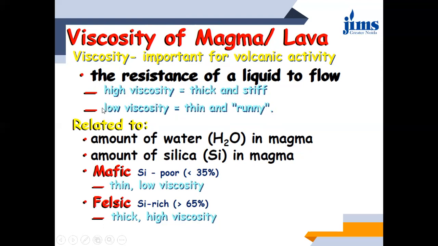Because अगर viscosity कम होगी तो वही magma या वही lava जो flow कर रहा है, the flow will be quite rapid. तो rapid flow की वजह से क्या होगा, जो area covered है वो ज़्यादा होगा, that means it will spread more. अगर ज़्यादा spread होगा तो depth क्या हो जाएगी, कम, तो therefore it will be thin and runny. Okay, then it is related to what?